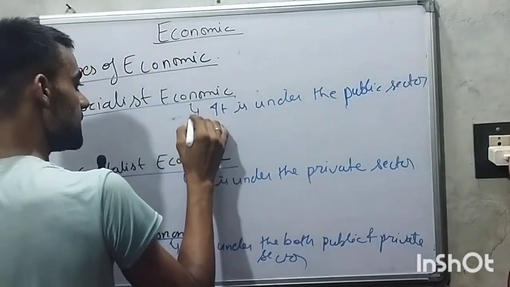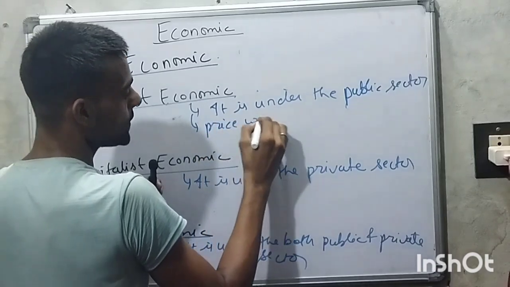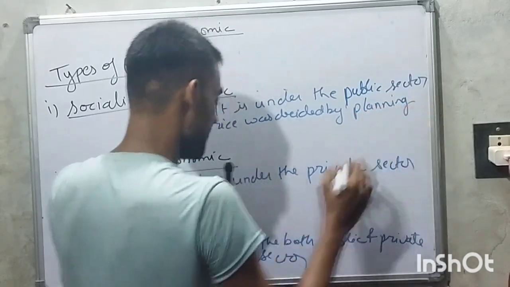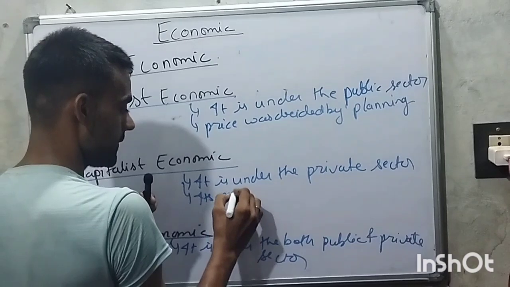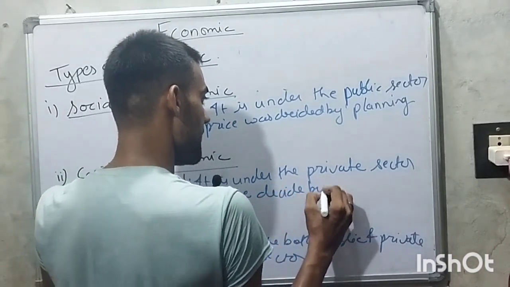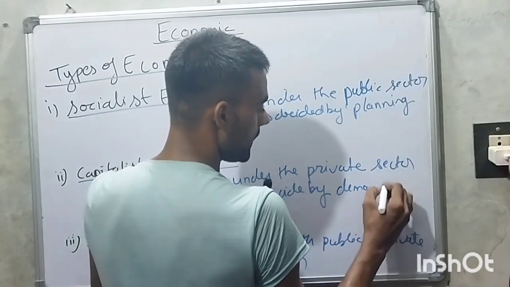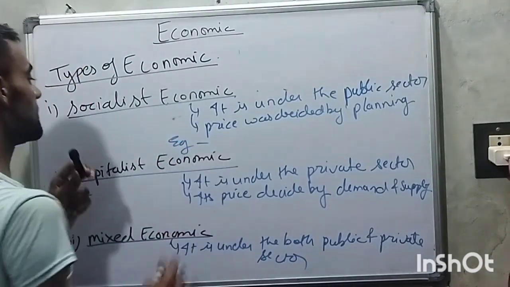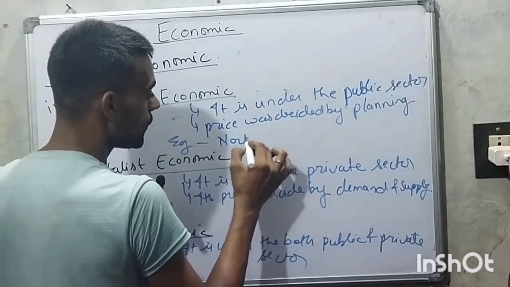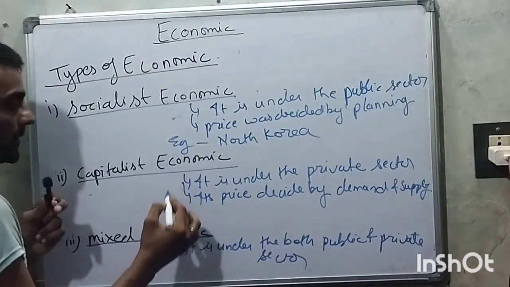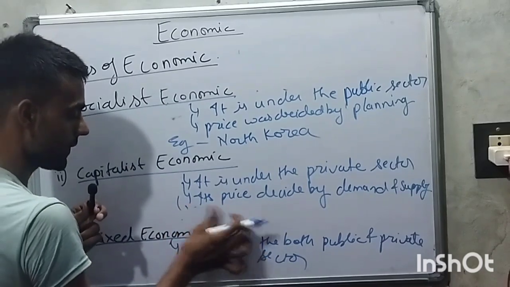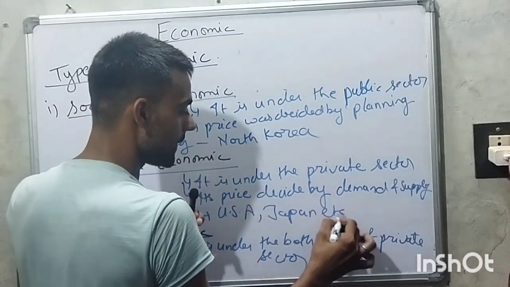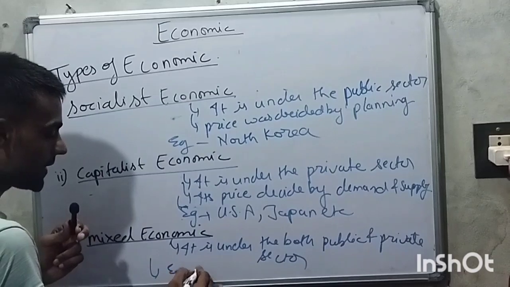Prices are decided by planning in one, and by demand and supply in the other. For example, socialist economic is in North Korea, capitalist economic is in the USA, Japan, etc., and mixed economic is in India.